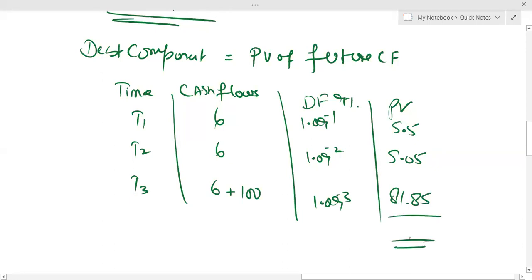Student, please recheck. I'm getting 92.4. I'm getting a debt component of 92.4.